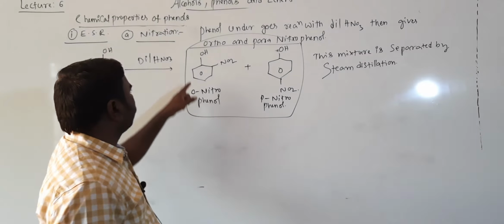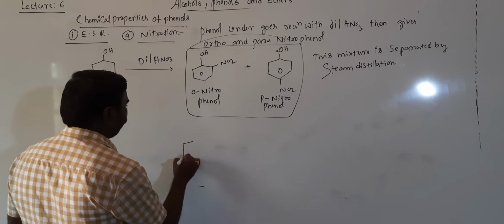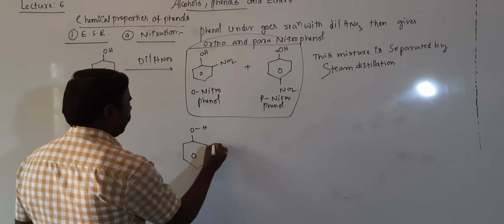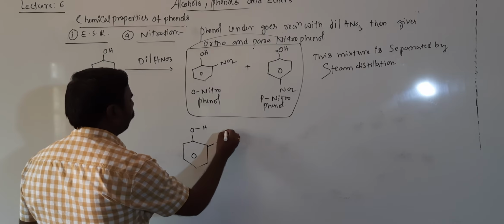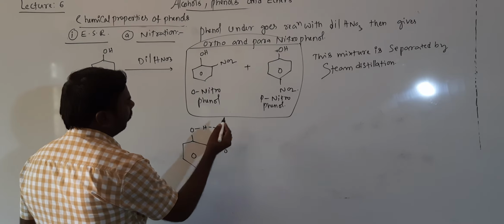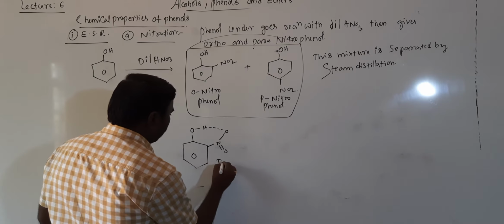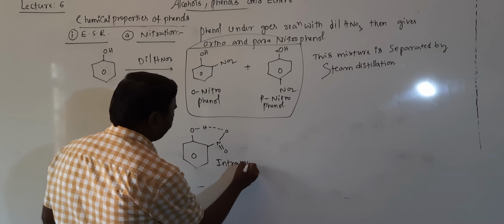Which is vaporized first? In orthonitrophenol, with OH and N double bond O, there is a hydrogen bond within a molecule. This is called intramolecular hydrogen bonding.